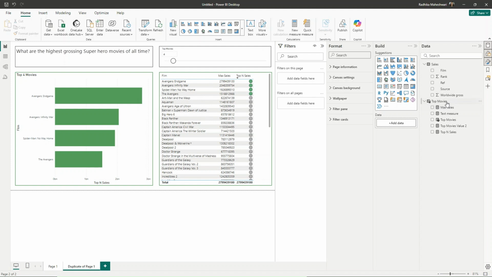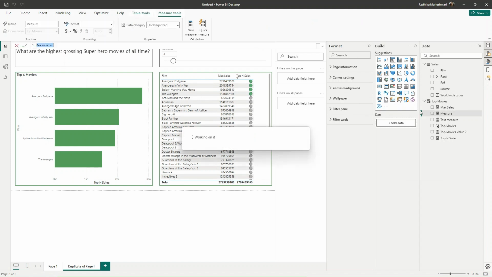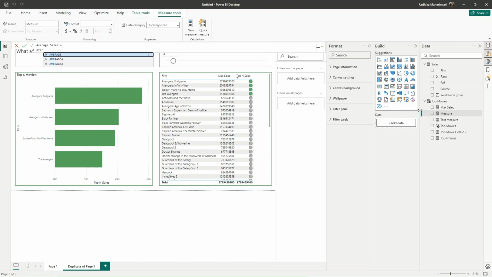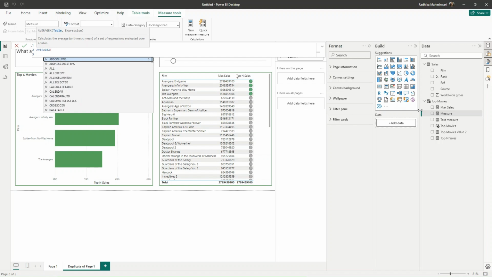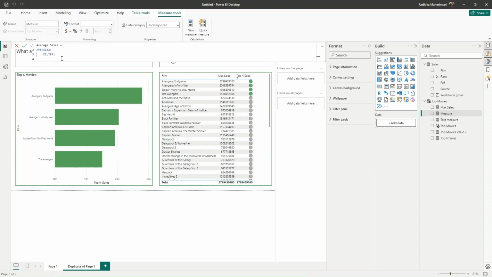For that, let us get a new measure and call it average sales because we want to find the average. Now, in order to do that, we will use the AVERAGEX function, and here we will change the context so that it only includes those films which are available using this slicer. So for that, I will use a filter function. I will give this our sales table.